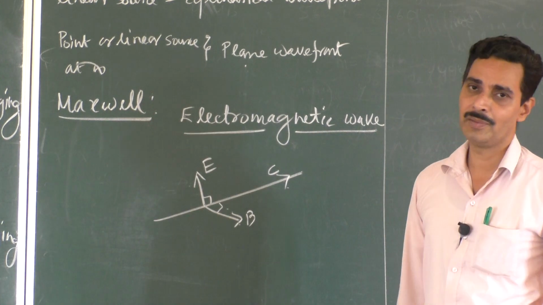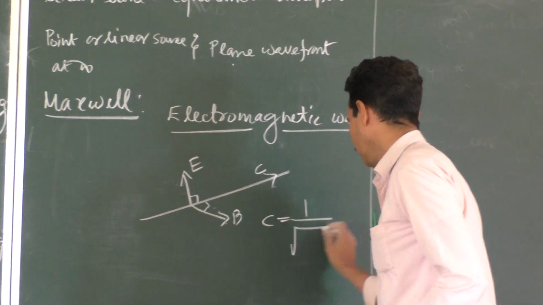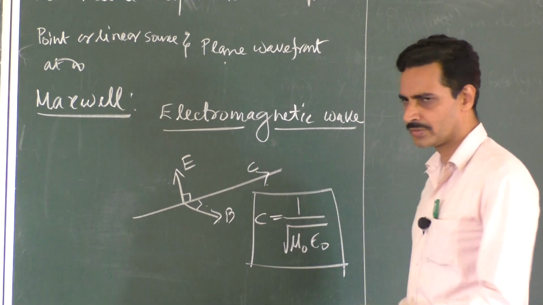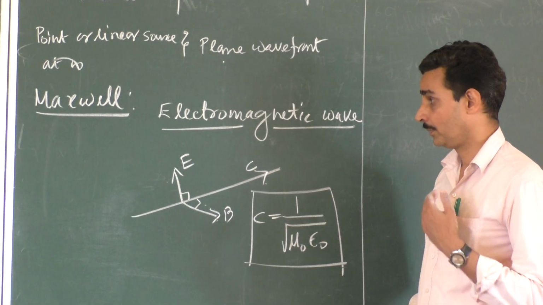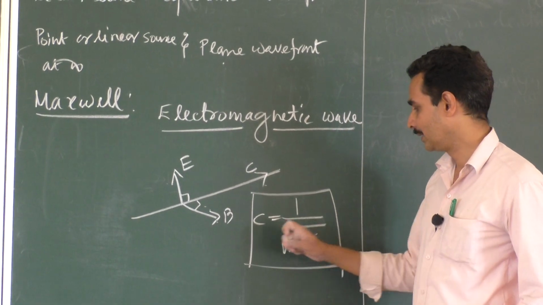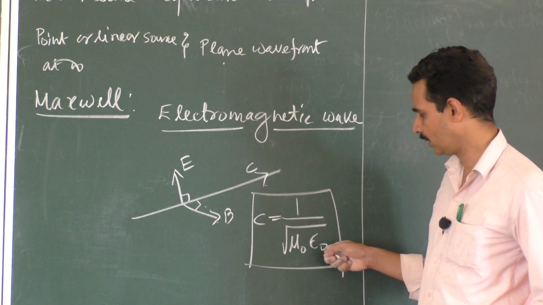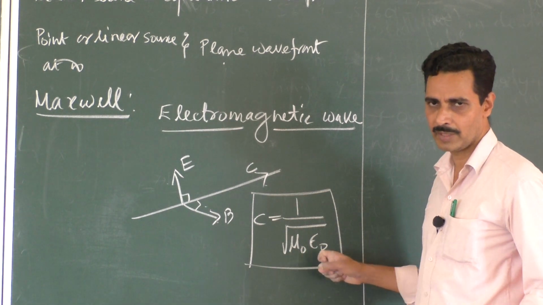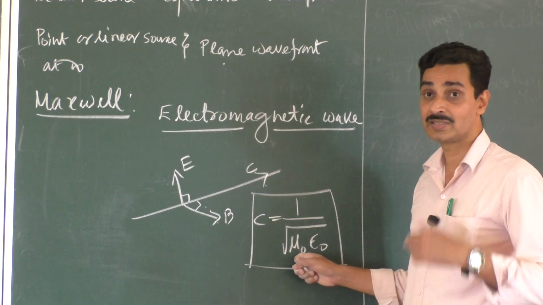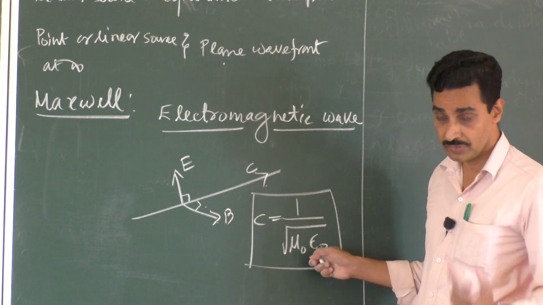And he gave a famous equation: the speed of light is given by 1 by root of mu naught epsilon naught, and you are going to study all these things in detail. Maxwell didn't give only this equation, he gave many equations, and this is one of the famous ones. Here mu naught is the permeability and epsilon naught is the permittivity, they are constants. This is especially for vacuum: mu naught is the permeability of vacuum, epsilon naught is the permittivity of vacuum.